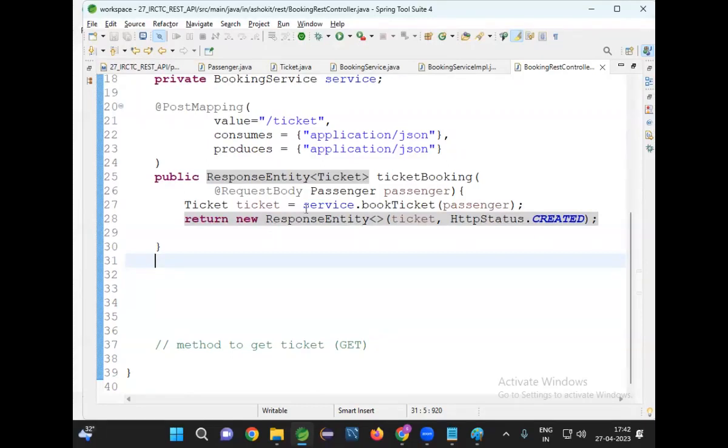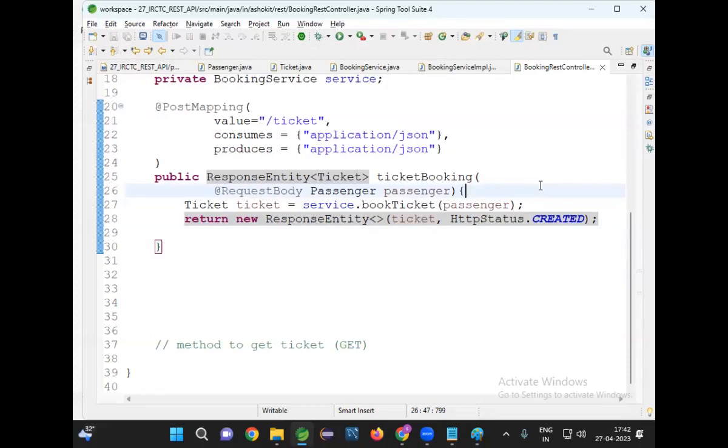My method is expecting a passenger object. Do you think that MakeMyTrip will send a passenger object to the IRCTC? No. What will MakeMyTrip do? MakeMyTrip will send passenger data in JSON format. Why? MakeMyTrip is not a Java application. My application is Java, but my client is not Java. My client is .NET. My client will send JSON data. But what is my method expecting? An object. Who will convert that JSON to an object? Dispatcher servlet. Clear, guys? Java to JSON, JSON to Java.